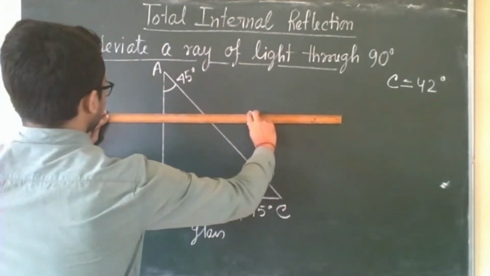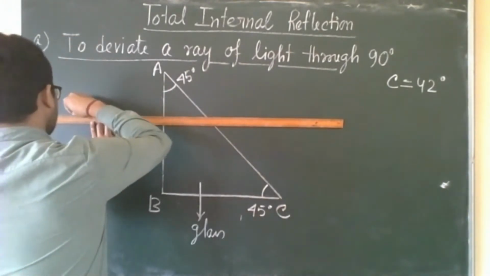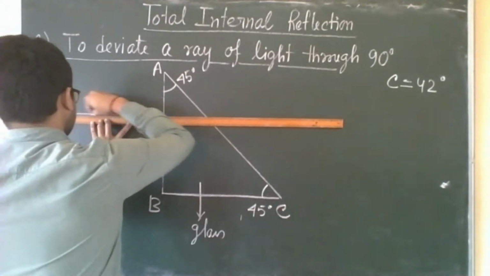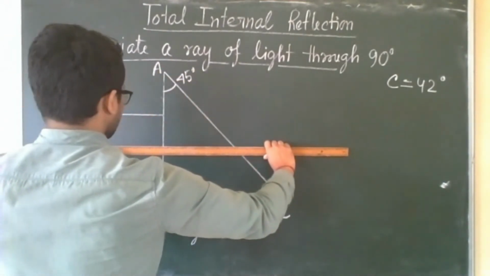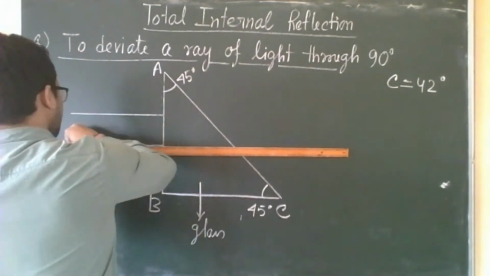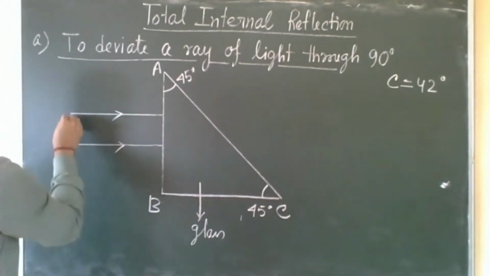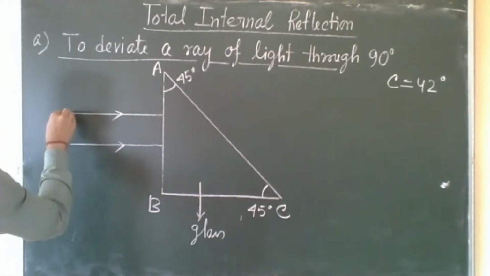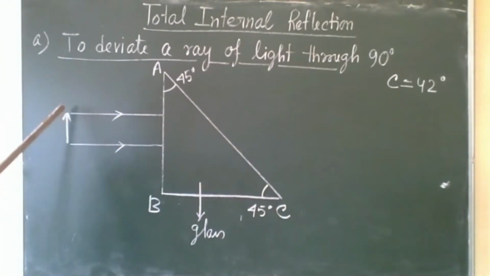So we are taking two rays. This is one ray. It is incident on the surface AB along the normal. Suppose one object is there, and these two rays are taken from the two extreme points of this object. So this is one ray. Give names PQ, P prime, Q prime.